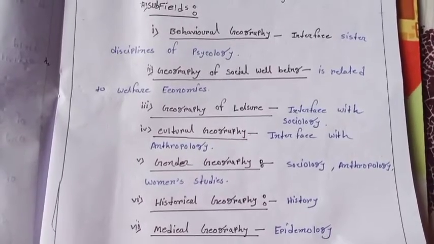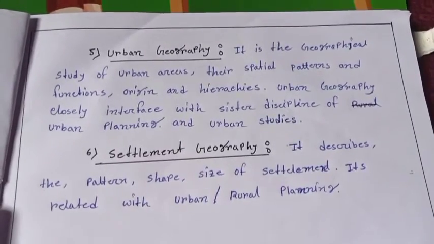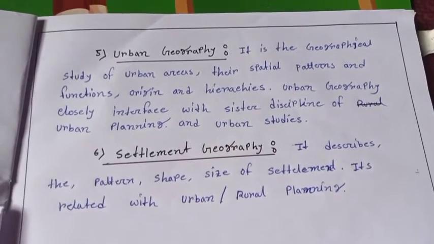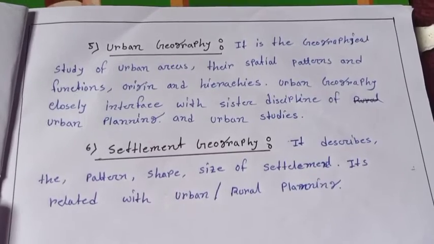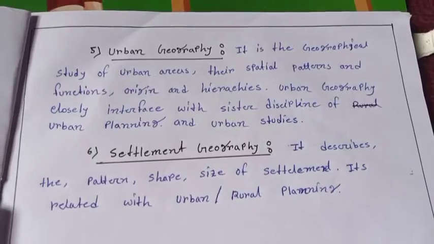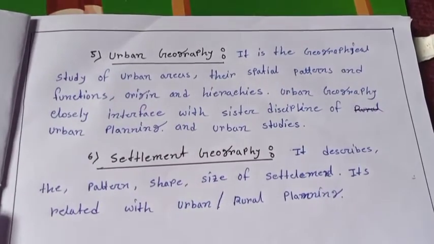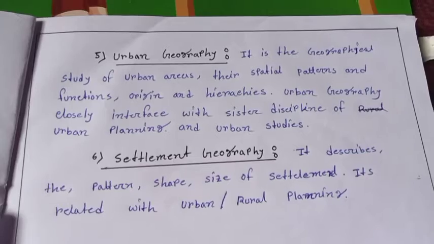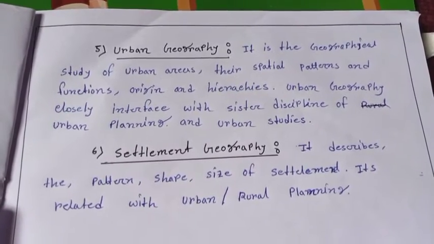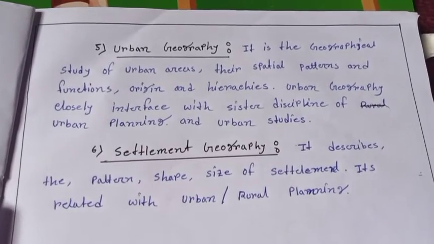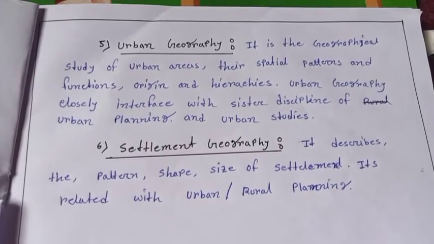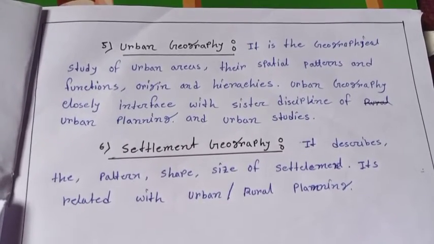Next field, urban geography. It is the geographical study of urban area, their spatial patterns and function, origin and hierarchies. Urban geography closely interfaces with the sister discipline of urban planning and urban studies. Number 6, settlement geography. It describes the pattern, shape, size of settlement. It's related to urban and rural planning.